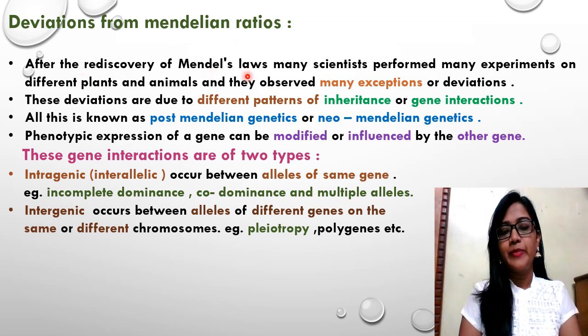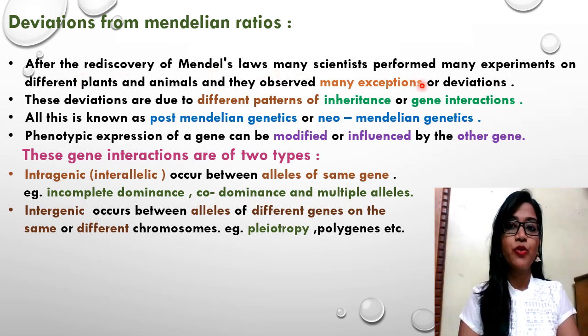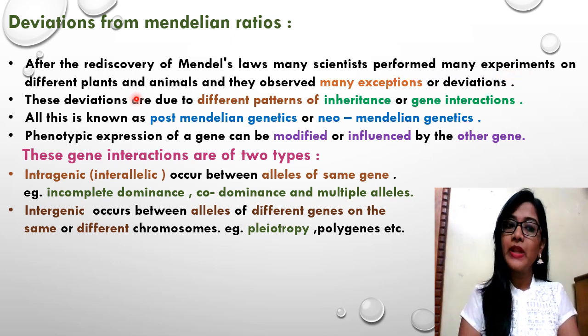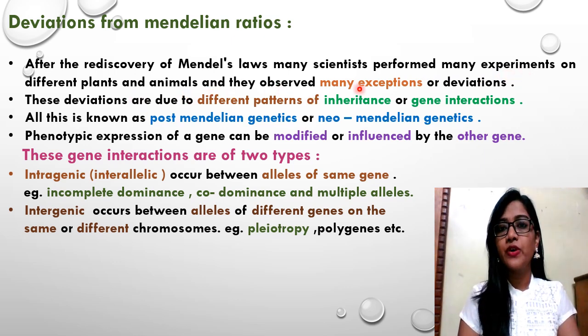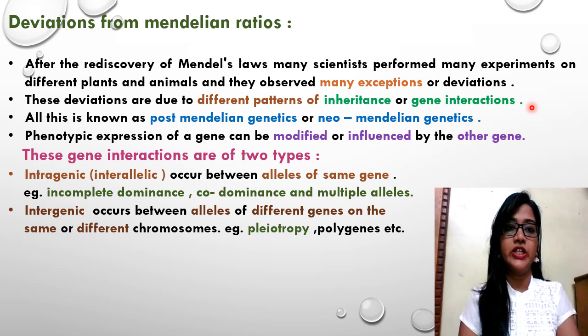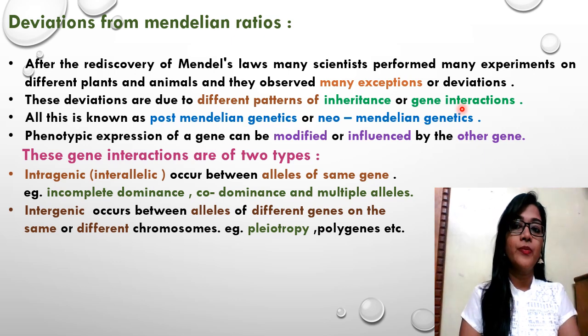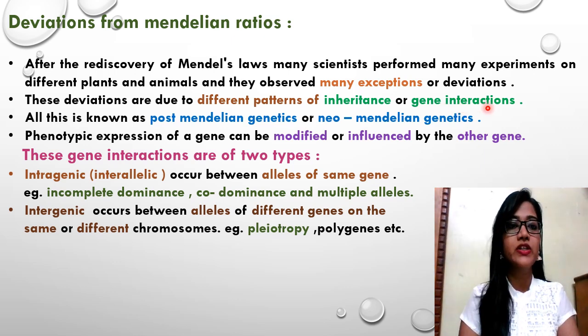After the discovery of Mendel's laws, many scientists performed many experiments on different plants and animals, and they observed many exceptional cases to the basic three laws proposed by Mendel. These deviations are due to different patterns of inheritance or gene interactions, which were discovered later, after Mendel. All this is known as post-Mendelian genetics or neo-Mendelian genetics.